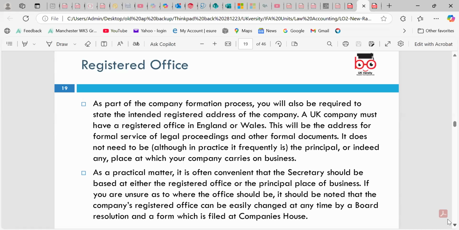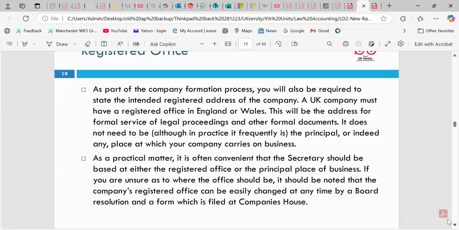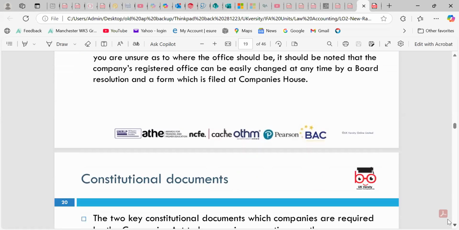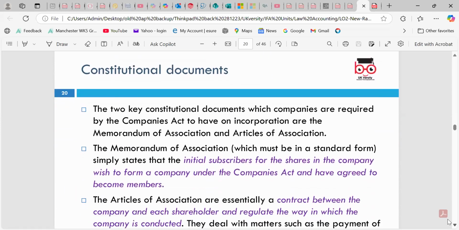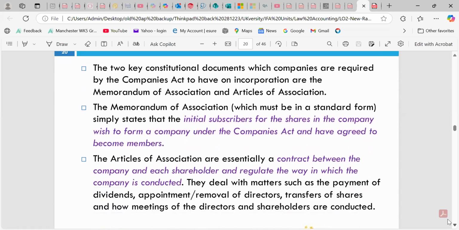So we need to look around those perspectives here as well. If we discuss, we can meet the criteria. Constitutional, which we can look around two key constitutional documents which companies are required to have under the Company Act. We can look around the memorandum of association, which must be a standard form, simply stating that the initial subscribers for the shares in the company wish to form the company under the Company Act, and have